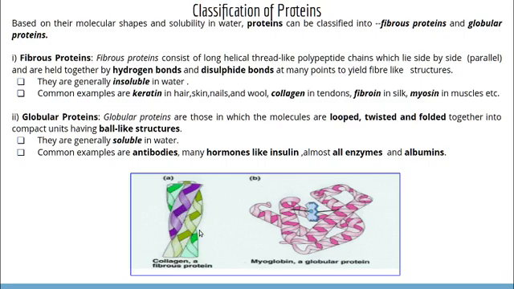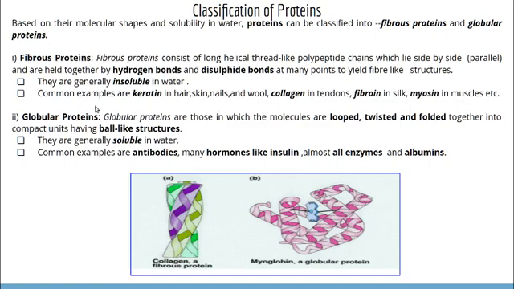These parallel polypeptide chains are held together by hydrogen bonds and disulfide bonds at many points, forming fiber-like structures. And then what about their solubility? They are generally insoluble. They are fiber-like, so they are insoluble in water. And examples: keratin, the protein present in hair, skin, nails and wool. Then the protein collagen in tendons. Then fibroin in silk, myosin in muscles. These are the fibrous proteins.